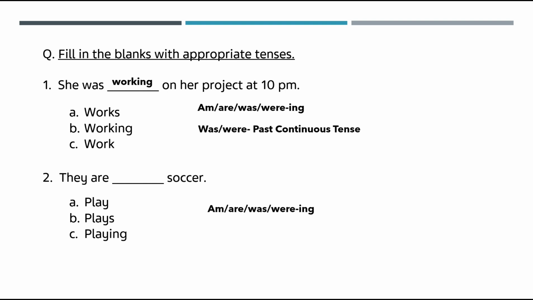Next, they are dash soccer. Again, are is used. So am, are, was, were, we will use the ing form. So the correct answer is they are playing the soccer. For am, is, are, it is an example of present continuous tense.